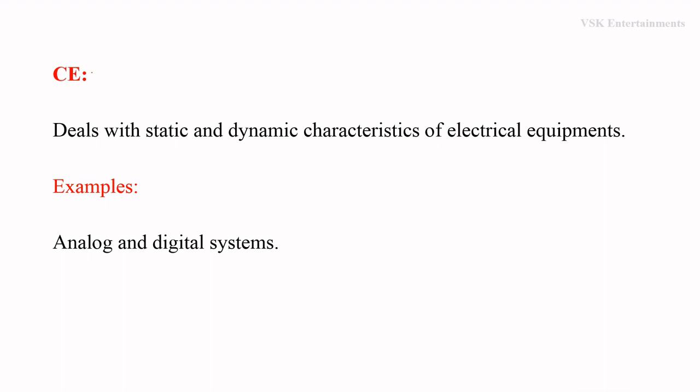Coming to control engineering, the engineering which deals with static and dynamic characteristics of electrical equipments or electrical systems is nothing but control engineering. The examples for control systems are analog and digital systems.